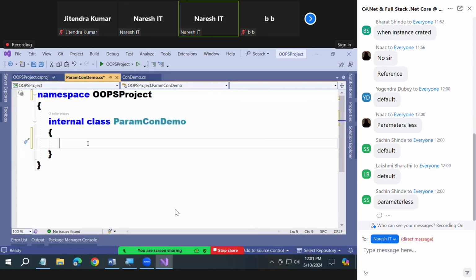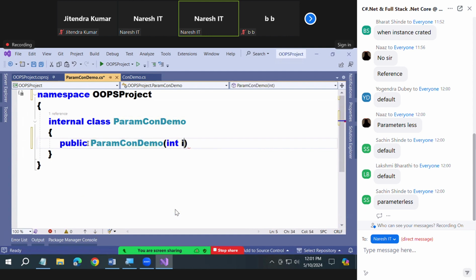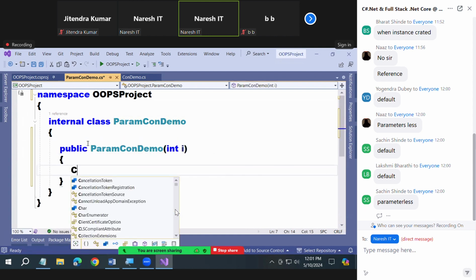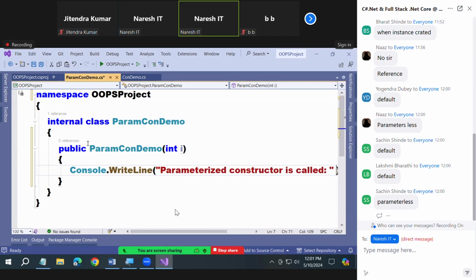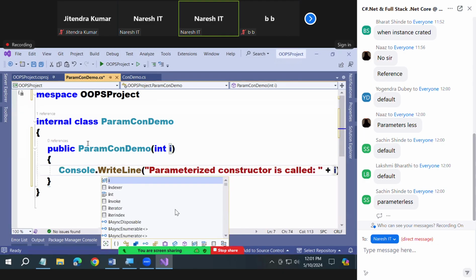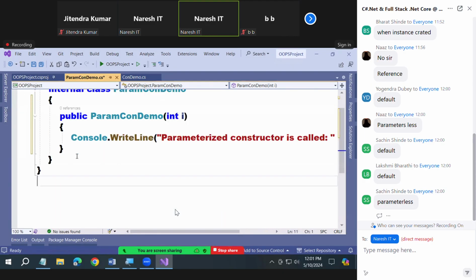I want to define a constructor in this now: public ParamDemo(int i), and Console.WriteLine "parameterized constructor is called", and also I'm printing the i value here. Just like a method we wrote.